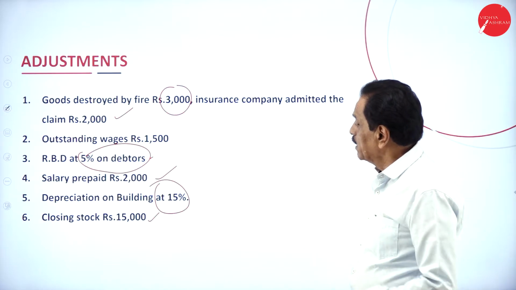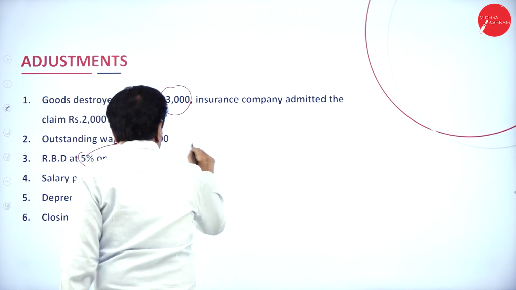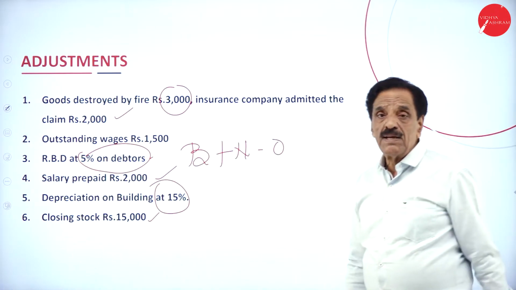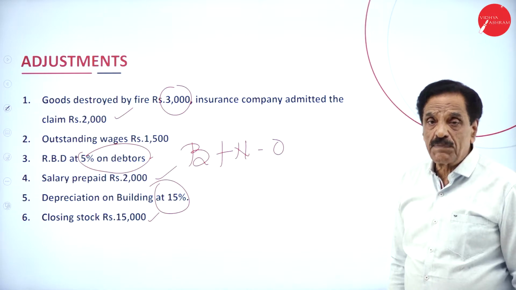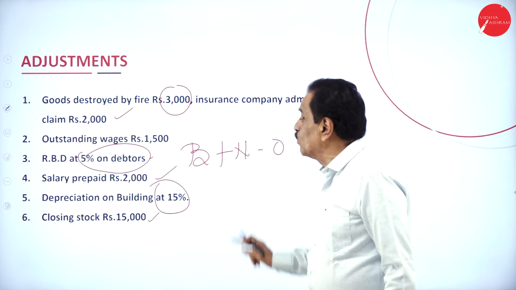Go once again to this bad debt. What's the formula? B plus N minus O. Bad debt plus new RBD minus old RBD.